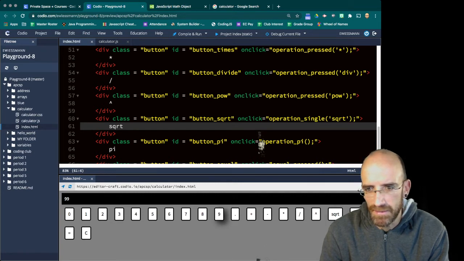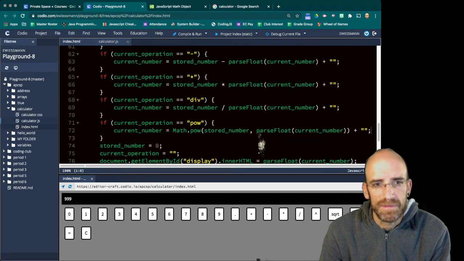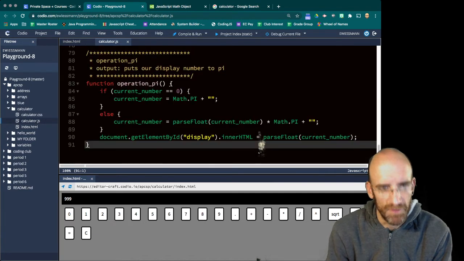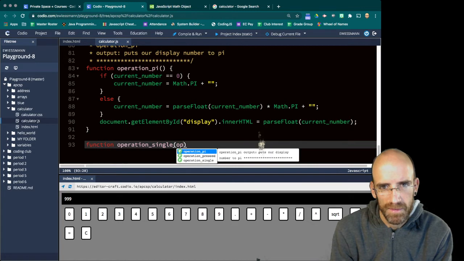So if we do 9999, square root doesn't do anything because we haven't written operation single. And this is going to be the last thing we do. I think this video is already going a little long. Function operation single, the operator.